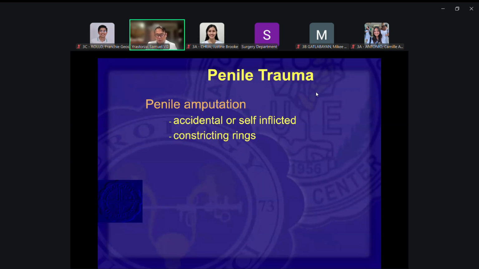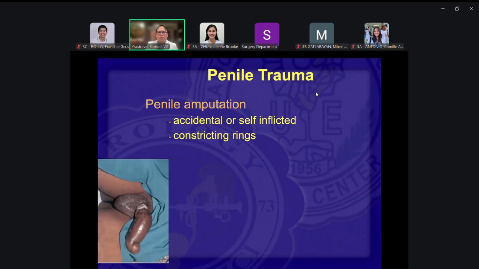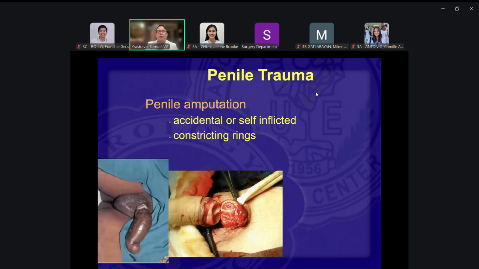Okay, when there are constricting rings, this would be for patients who have this sexual predilection, putting rings onto their penis, and they forget about it, and then it cuts through the penis. So these are rings, and this is an amputated penis.